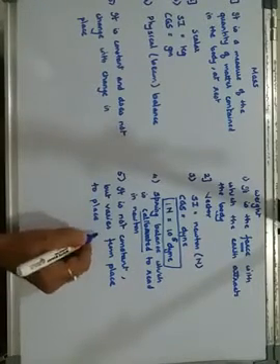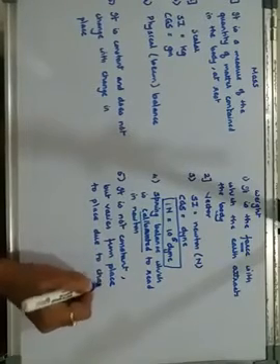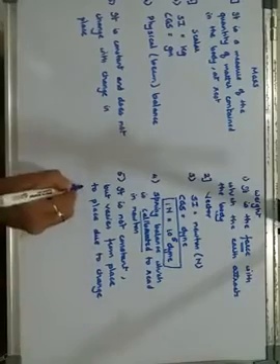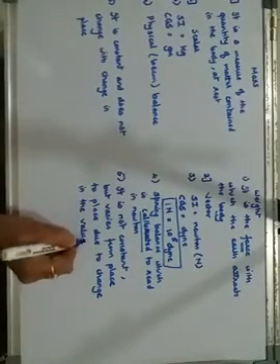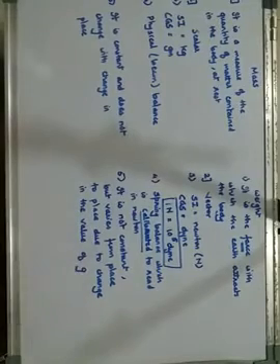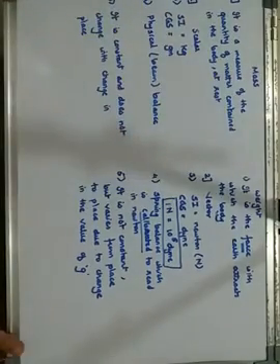Why does it change? Due to change in the value of g. Getting it? So this is your difference between the mass and the weight.